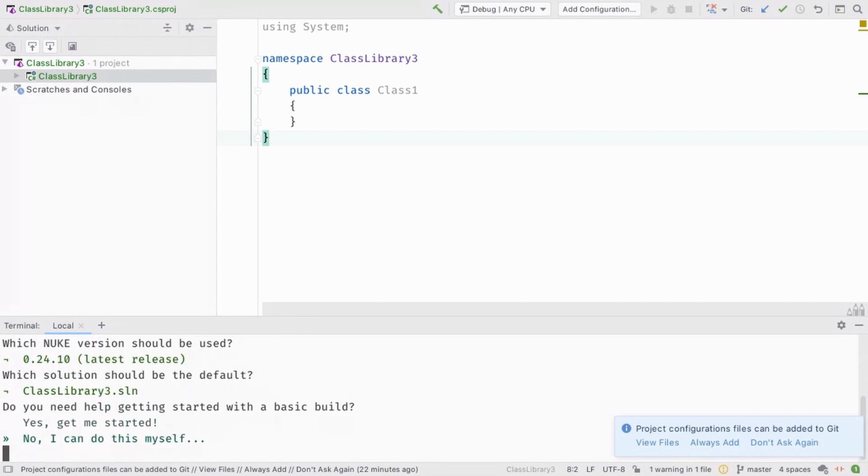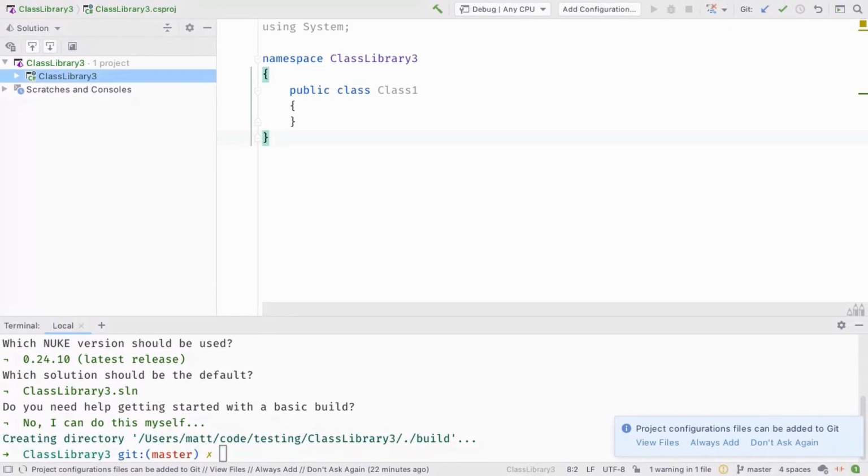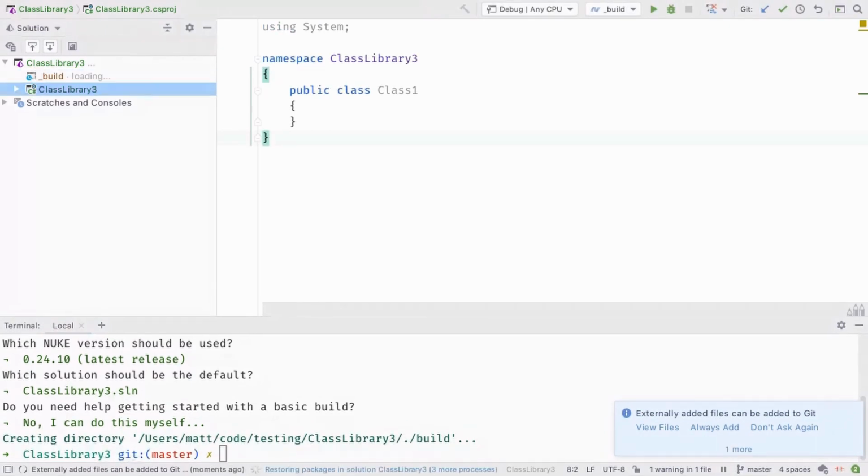And then there's also some more elaborate wizard that you can go through, which I haven't been working on for a long time. But at this time, we will just stop the wizard and finish the setup. Now, if I unfocus my terminal, then we can see Rider automatically reloads this solution, and we have a build project here.